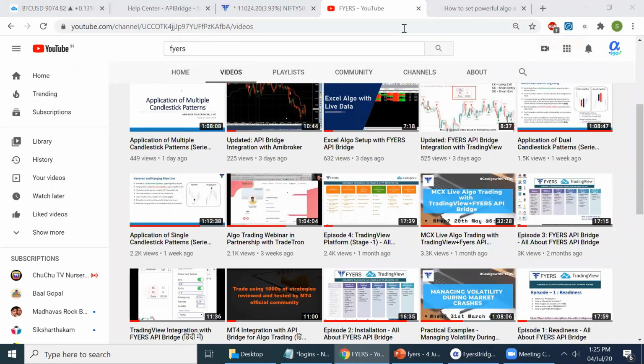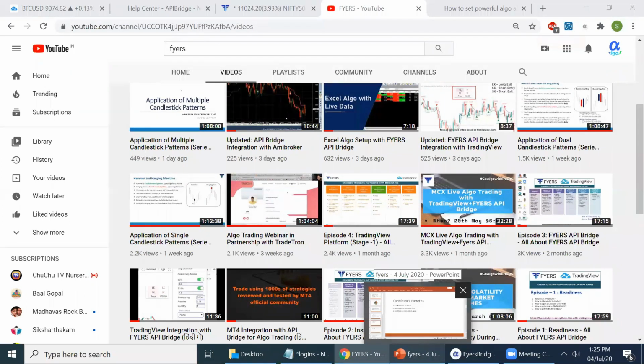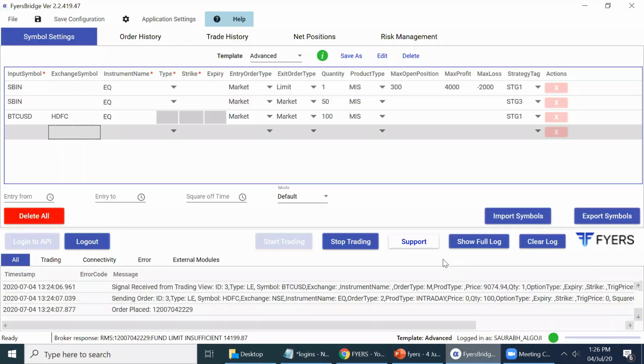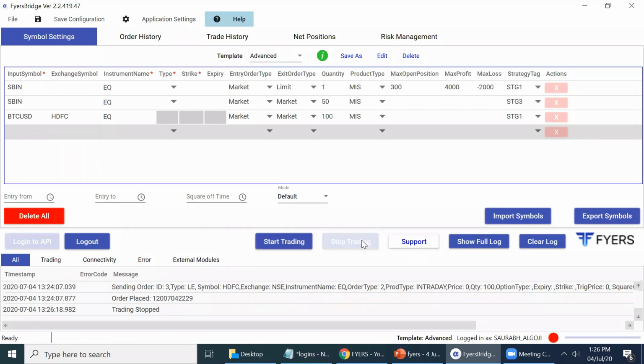So I'm done with showing you the basic overall demonstration of how you can fit your entire trading around candlestick patterns. Yeah, please put up your questions. One new question that came up is: is API Bridge easy to configure and use for beginners? So let me show you how I'm running API Bridge from absolute start.